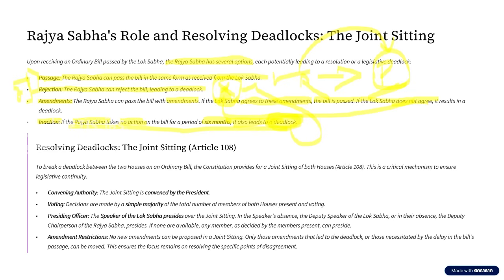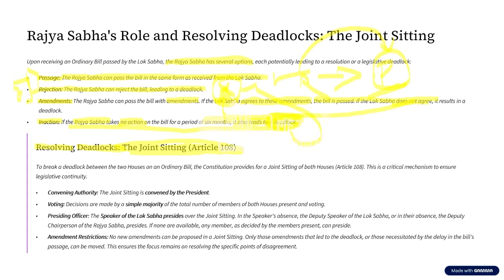Fine, okay. But before that, let us assume the bill is passed by Lok Sabha, but either Rajya Sabha is rejecting the bill, or Rajya Sabha is proposing certain amendments and Lok Sabha is not accepting, or Rajya Sabha is sitting idle on this bill for a period of 6 months. It leads to what? It leads to deadlock. Now, to resolve this deadlock for an ordinary bill, the Indian Constitution provides a remedy called joint sitting.